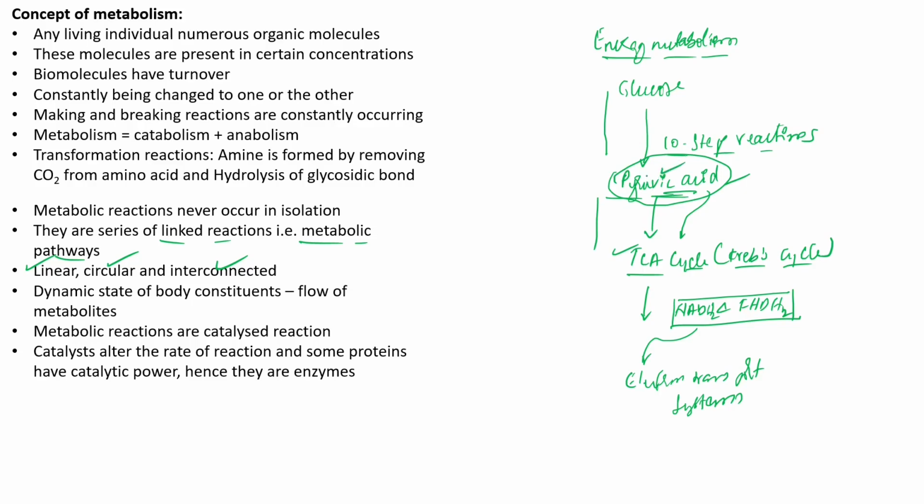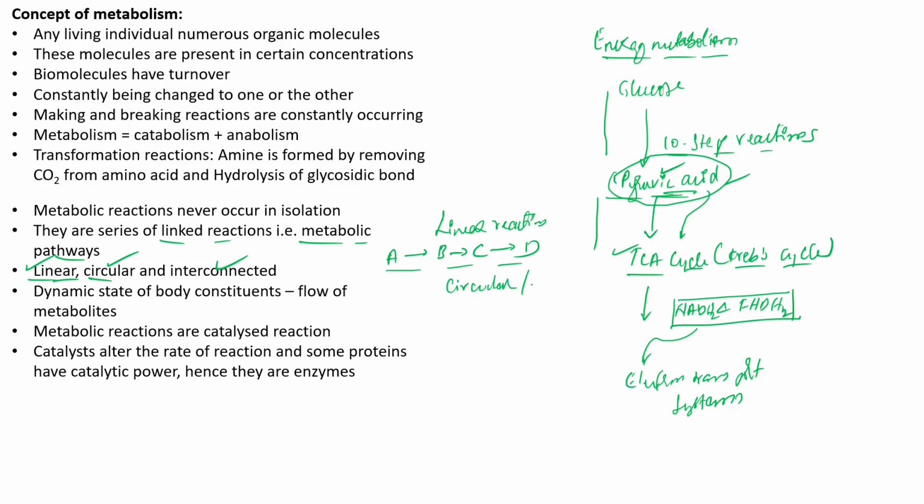Hence it is a true statement for our discussion. We also said the reactions may be circular or even linear. What do we mean by linear reactions? For example, A is converted into B, B is converted into C, C is converted into D. These kinds of reactions are called linear reactions.